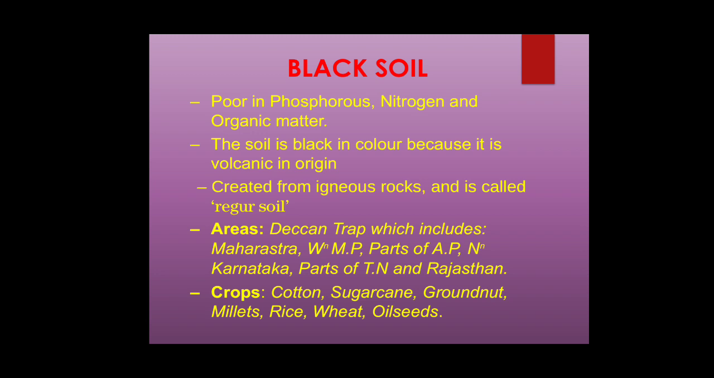The soil is black in color because of its volcanic origin, which means this soil is directly related to volcanoes and created from igneous rock. That is the reason it is called regur soil. The areas having this soil in India are Maharashtra, Western Madhya Pradesh, parts of Andhra Pradesh, Northern Karnataka, and parts of Tamil Nadu and Rajasthan. The suitable crops are cotton, sugarcane, groundnut, millets, rice, wheat, oil seeds.